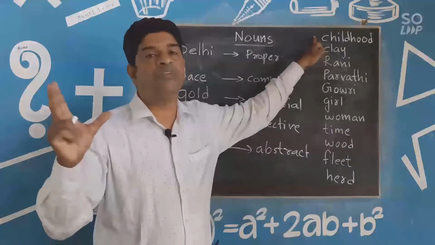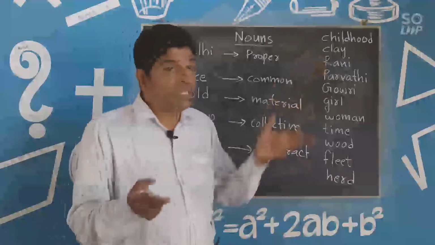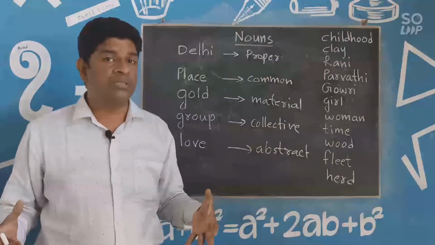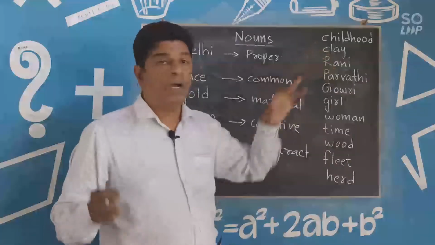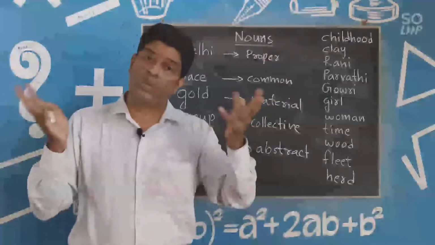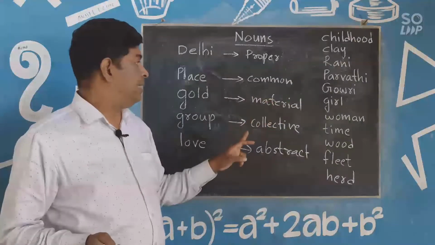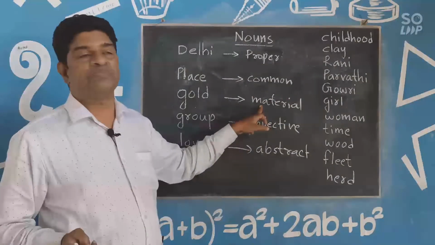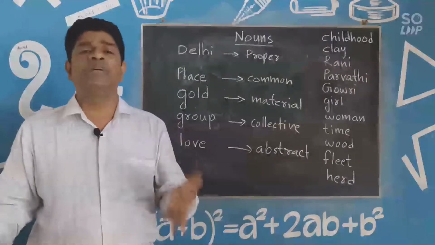Childhood doesn't have a form, so it is an abstract noun. Clay, with the clay you can make a pot. With the clay you can make or mold some miniature forms or anything, and that's why clay is a material noun. And Rani, it's a name we have given to a girl.